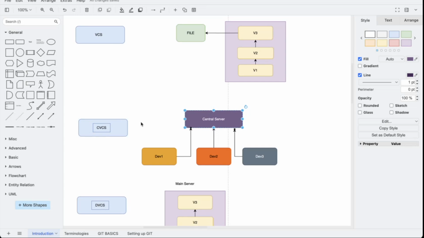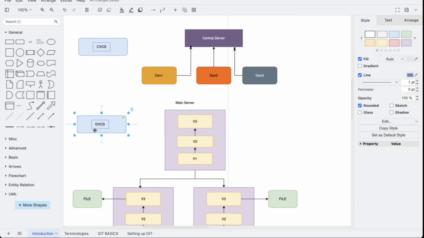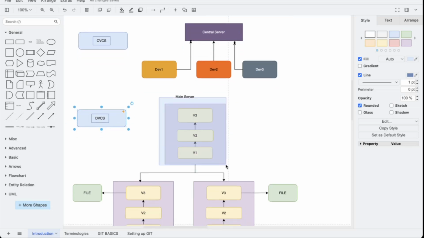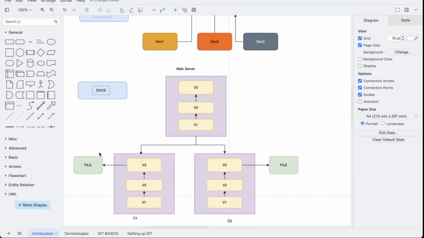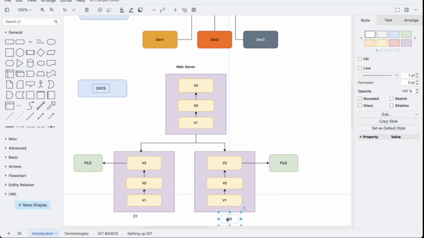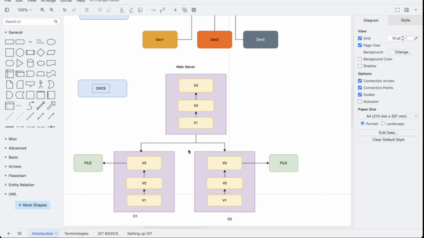Then comes the distributed version control system. In the distributed version control system, you will have a similar set of versions everywhere, on multiple servers or with multiple people. Let's say you have computer 1, computer 2, or developer 1, developer 2. Developer 1 will have a similar set of files. Now he can add a v4 on top of it. Let me explain it in a better way. For example, this v1, v2, v3 was created by someone else.